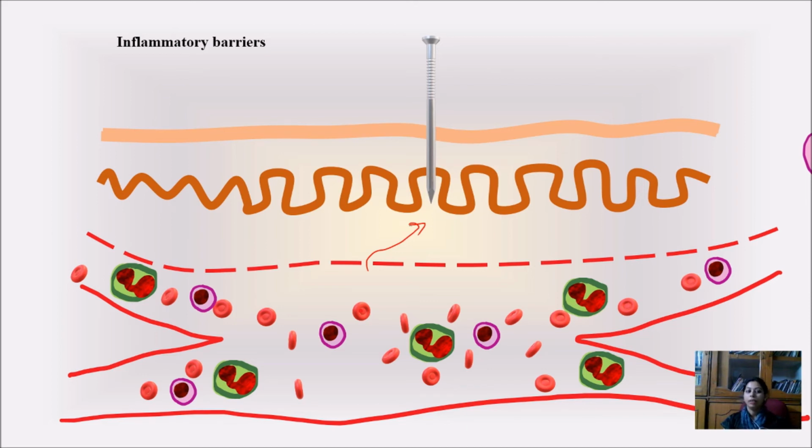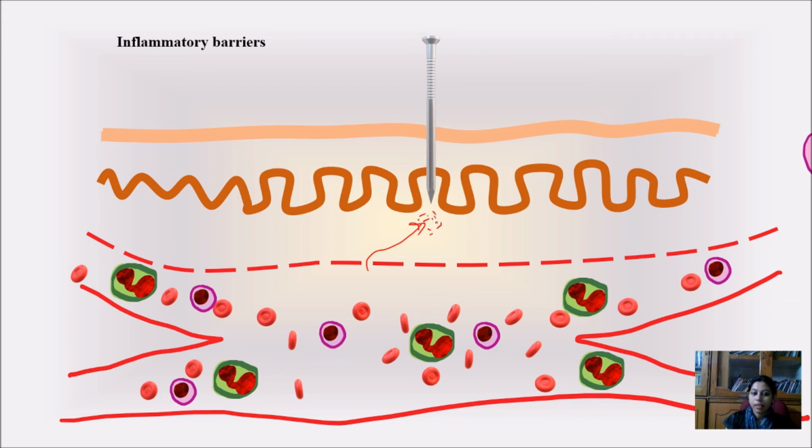So this is how the inflammatory barriers regulate both the pathogens and the healing of the wound which we got from the nail that ruptured cells inside our body. So once again I am summarizing it. What happens when this nail has entered inside the cells? It has ruptured the cells, and the nail might be containing some pathogens which have entered inside our body,